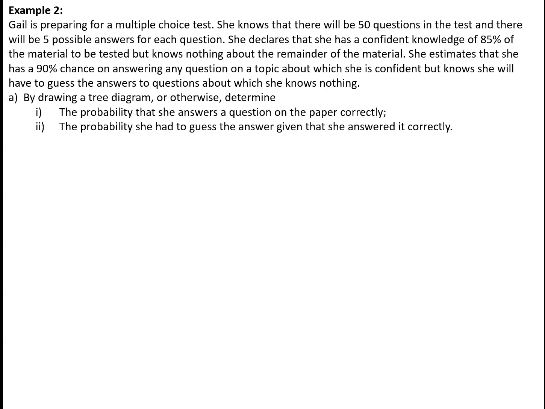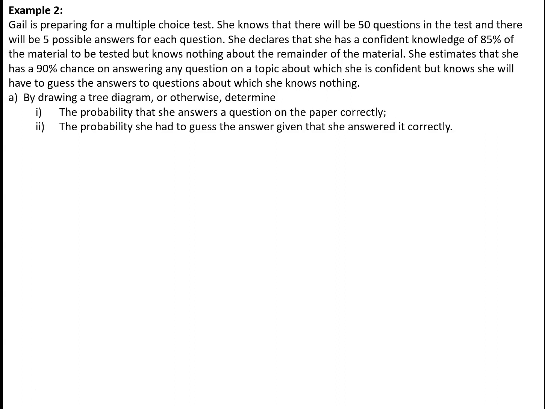For the questions that she has confidence about, she reckons she has a 90% chance of answering that question correctly, but she also realises that she will just have to guess the answer to questions about which she knows nothing. By drawing a tree diagram or otherwise, we've got to determine the probability that she answers the question correctly on the paper and the probability that she had to guess the answer given that she answered it correctly.